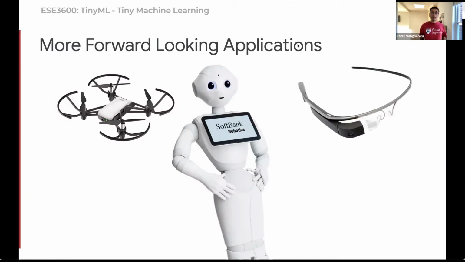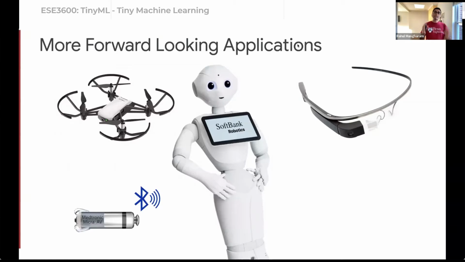Or think about smart glasses, right? These are passive in the sense that they don't proactively do anything. But imagine smart glasses in the future. For example, you're in a new country and someone's talking to you in a language you don't know. And your glasses are able to do real-time machine translation and then be able to display that in front of you. These are just some remarkable applications.